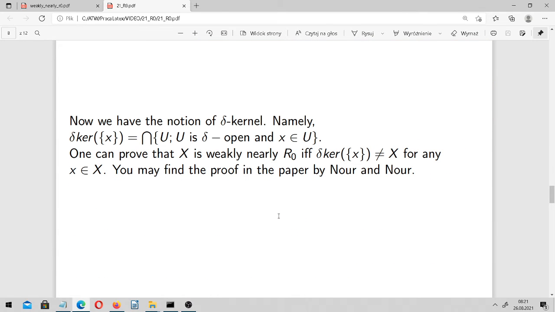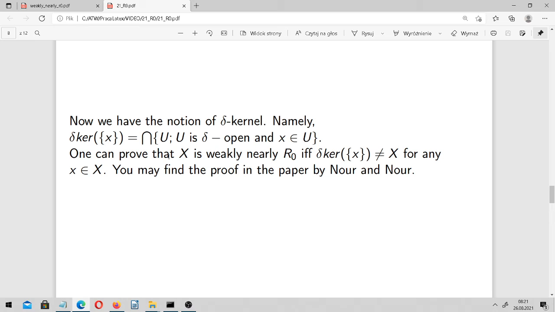Now we have the notion of delta kernel. The delta kernel of x is an intersection of all those delta open sets such that x belongs to such a set. So a kind of minimal delta open neighborhood of x. Perhaps I'm right.